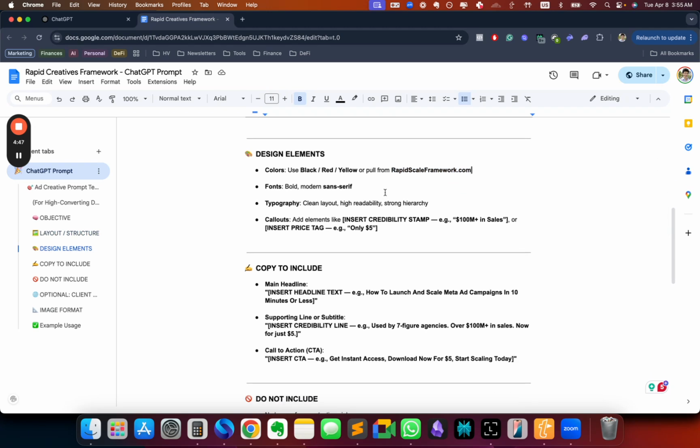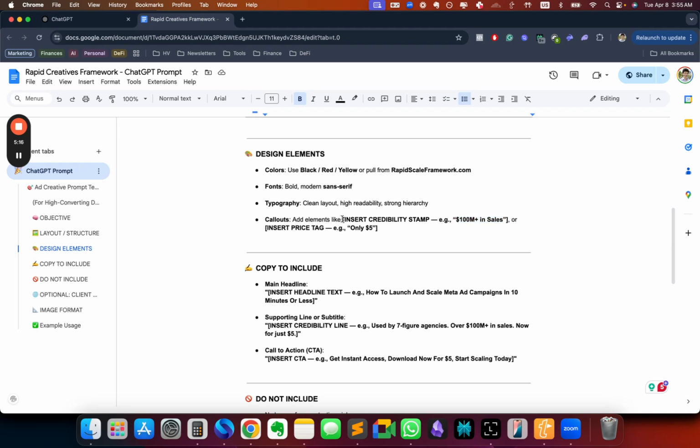And then in this case, typography: clean layout, high readability, strong hierarchy. Add elements like, for example, insert credibility stamp. If you have any testimonials or whatever, you can put it here. This is optional, right? And then insert credibility stamp, example, 100 million in sales, or we help X amount of students, that type of stuff, right? So this will be a credibility stamp on the ad. And then insert price tag.